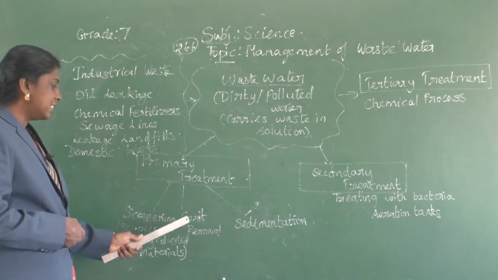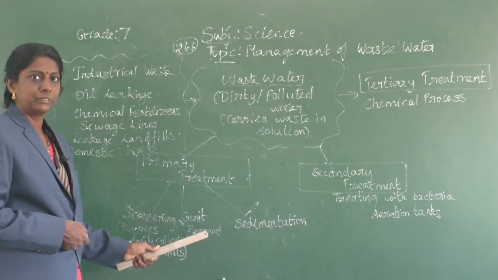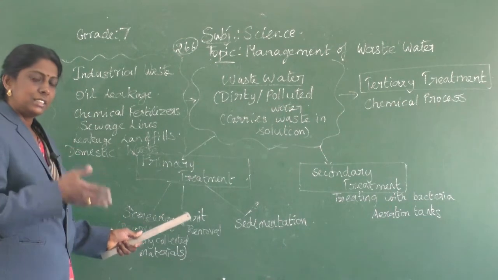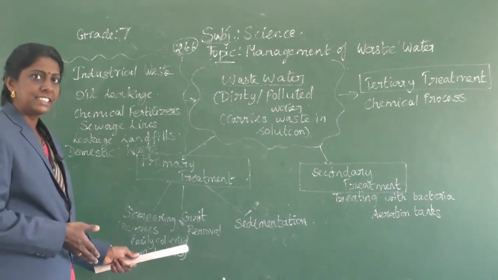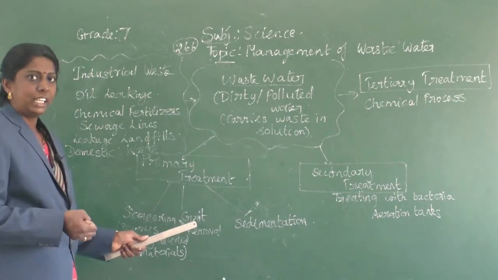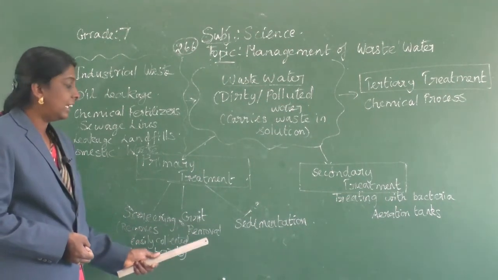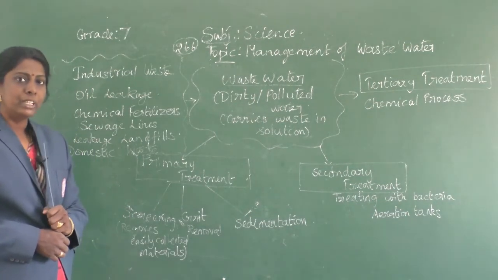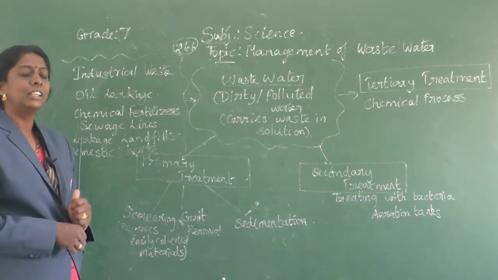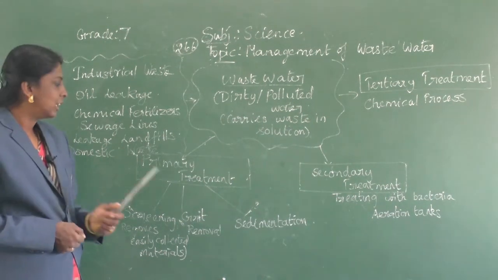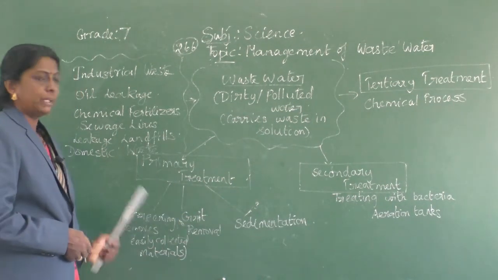Okay, and then the second step is grit removal. They are further passed in grit removal tanks. Here they are having separate tanks, and from that they are segregating the waste materials. And then the final step is sedimentation. They are allowing it to sediment, and then they are collecting out the waste materials. So this is what happens in primary treatment.